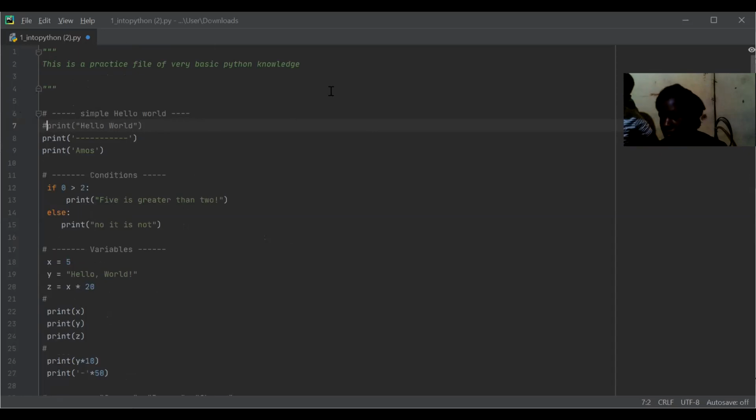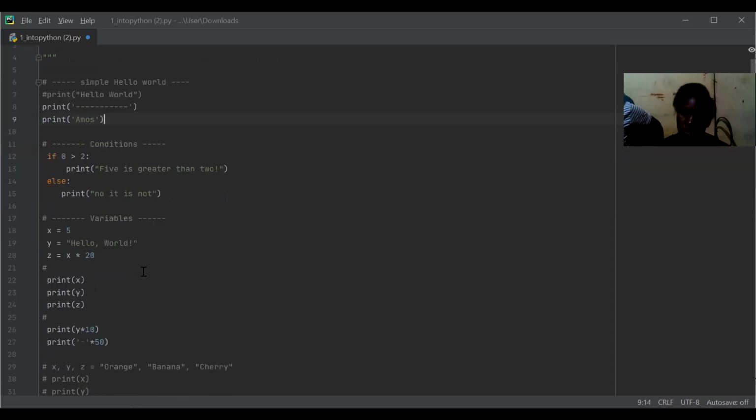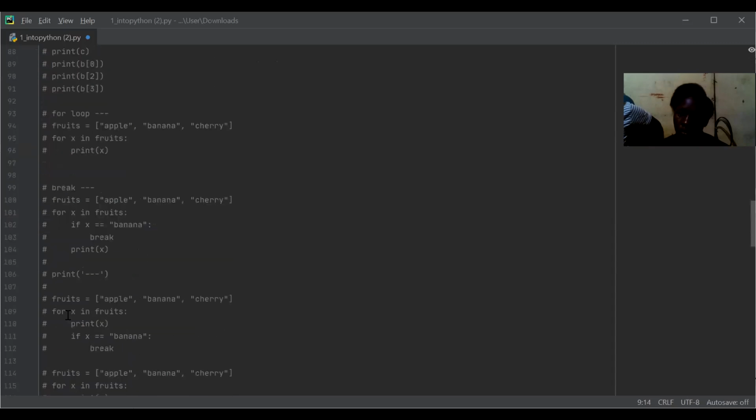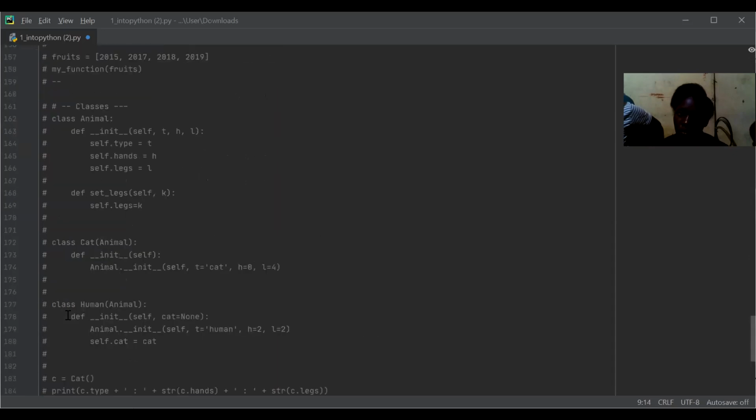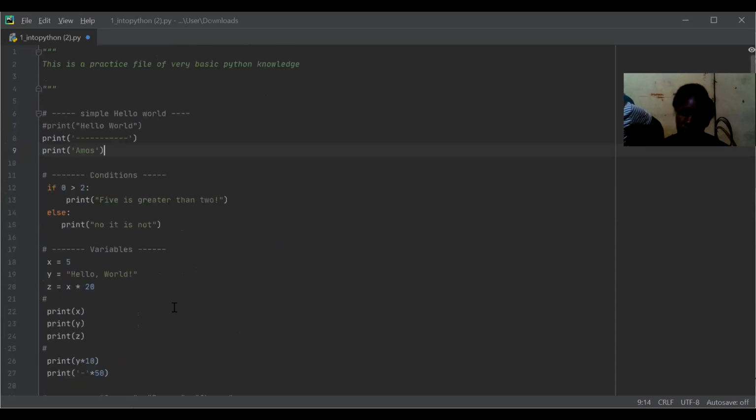Okay, I get you. So your question? And what if you want to turn off a block of code, not just one line? Is there another way to comment it faster? There is a faster way, a much faster way, and I will show it to you next time because I have trouble with my computer here. This is how I did all of this. I didn't use just a hashtag for each line. There is actually a syntax you can use with your computer to do it. But because I have a problem with my computer today, I won't be able to show it to you, but I promise I will show it to you next time, all right?